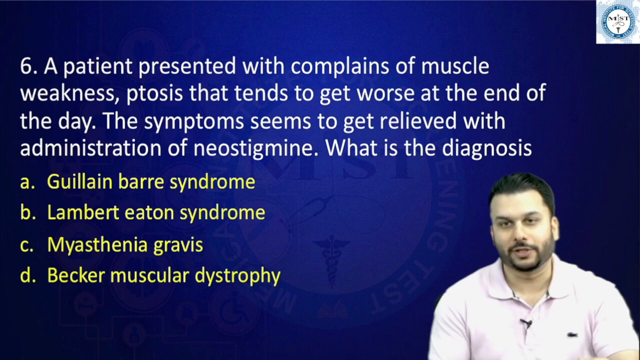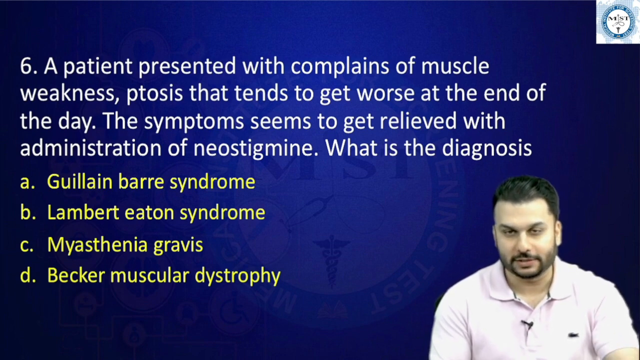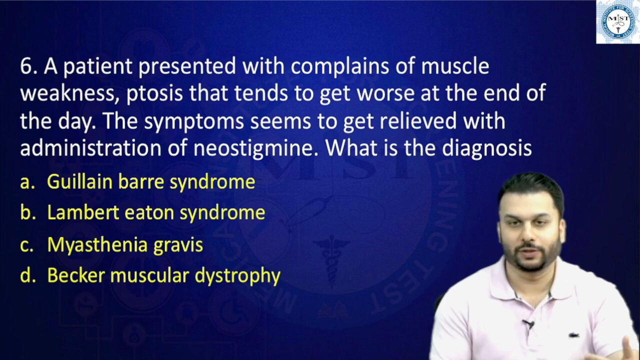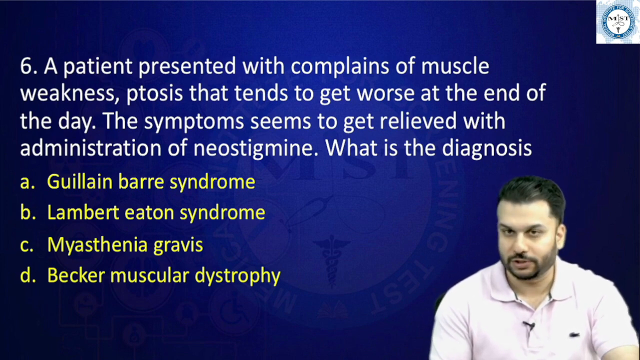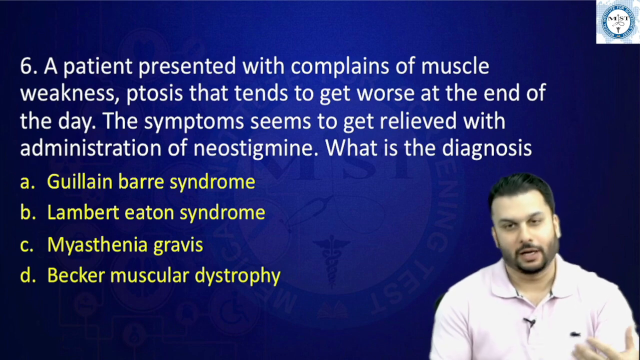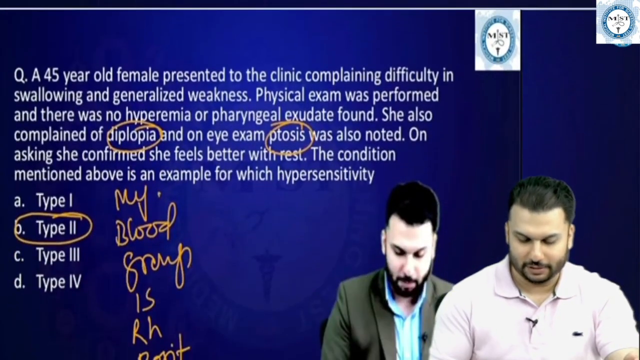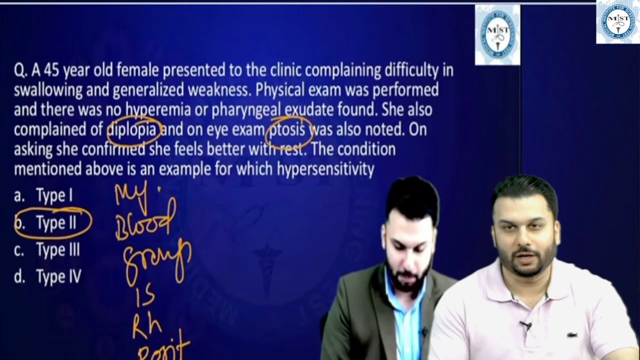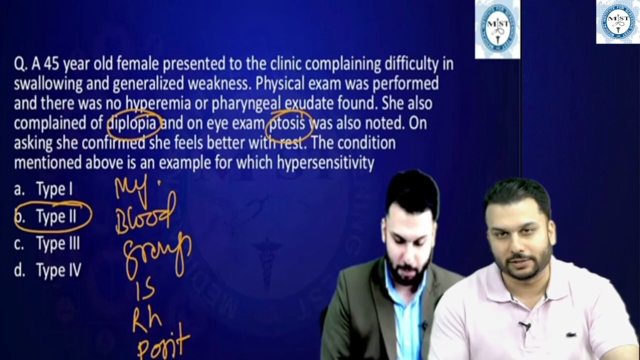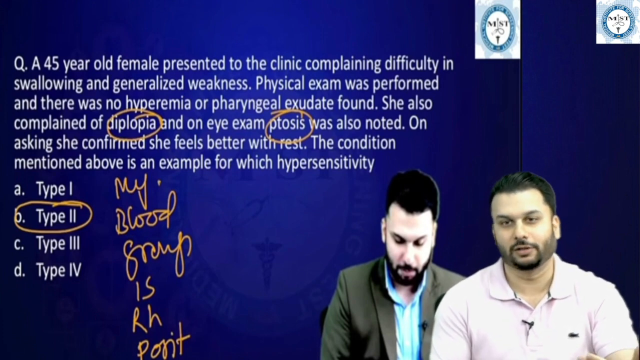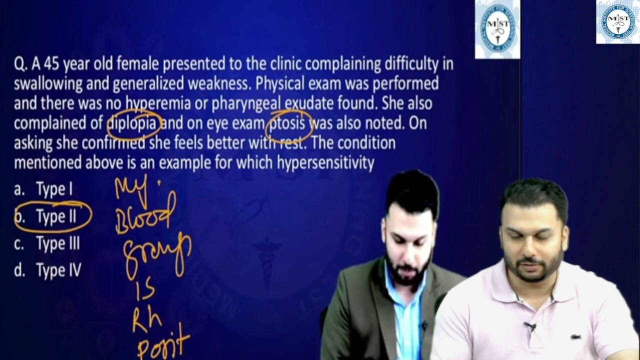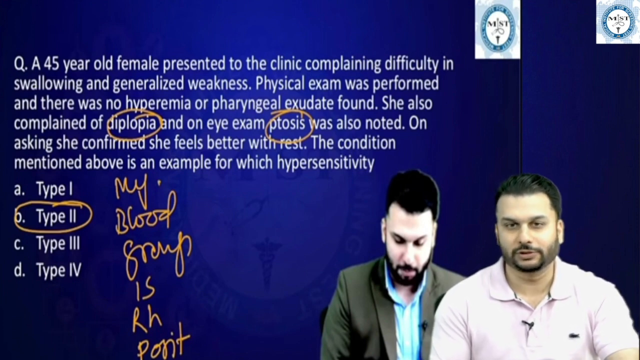A patient presented with complaints of muscle weakness, ptosis that tends to get worse at the end of the day. The symptoms seem to get relieved with administration of a drug called neostigmine. What is the diagnosis? I know, if you look at this question, it doesn't sound like a micro question, but just in our last discussion, our question was pretty much on the same lines, where I had discussed about the ptosis, the patient feeling better with rest, etc. So all this was describing which thing? It was describing myasthenia gravis, right?